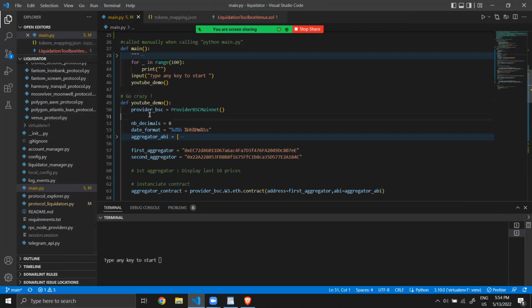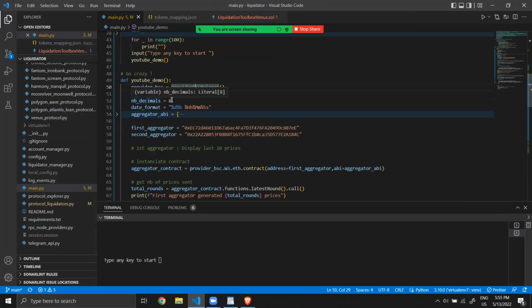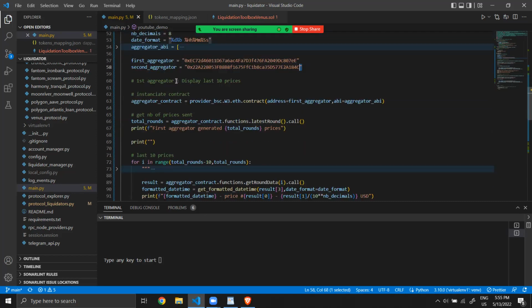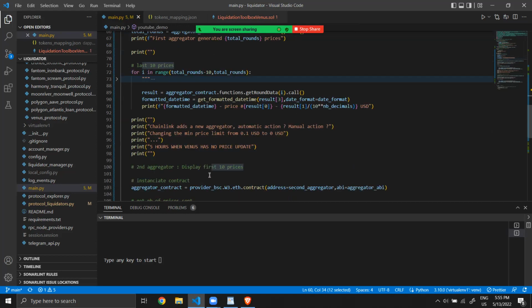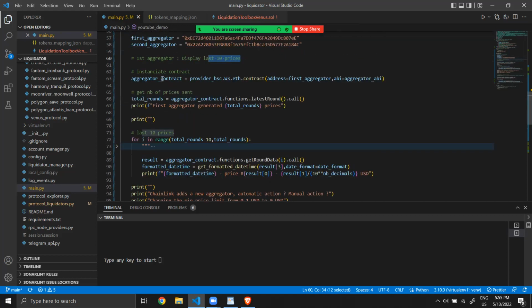Okay, YouTube demo. What do I do here? I create a provider for BSC, so it's an RPC node to get some data. Then the number of decimals for the Oracle price. This is to display the date in a correct and decent format. The first aggregator, it's this address ending with EE. Second aggregator. First, I will display the last 10 prices of the first aggregator, and then the first 10 prices of the second aggregator. How do I do that?